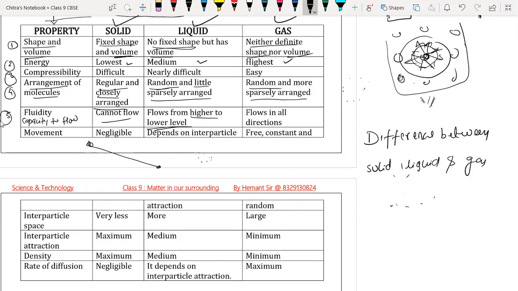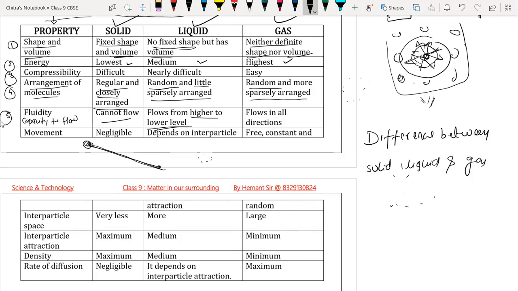Like at your home, you have an overhead water tank on your roof, and from there water comes through the pipe and opens into the different taps we have at home, in the bathroom, in the kitchen, everywhere. So water always flows from a higher region to a lower region.